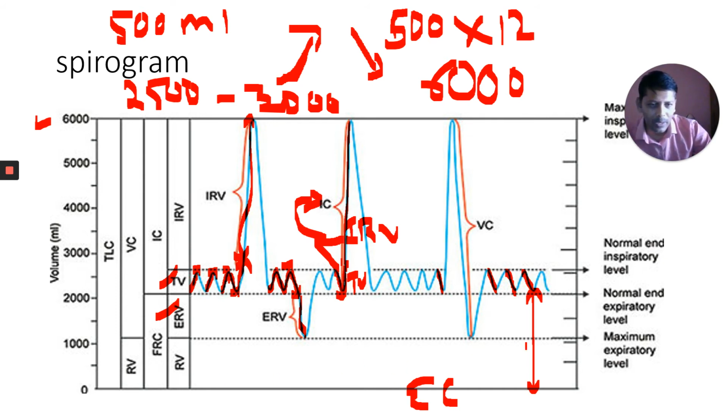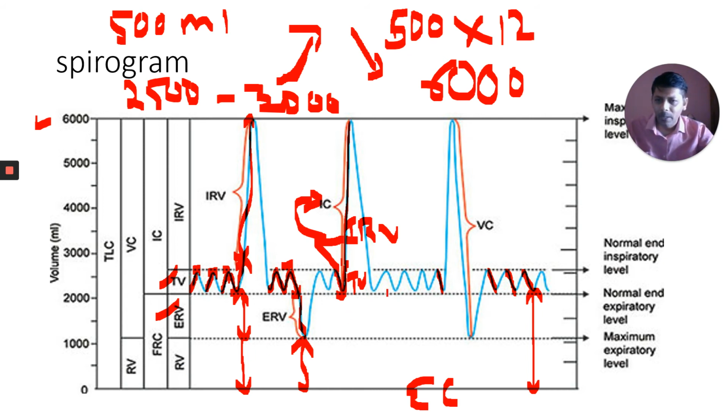What do you have to add here? Observe this line, from here to here. This is the residual volume. I told you, the volume of air that remains in our lungs even after forceful expiration. Here I am adding this one also, so I am changing the definition. The volume of air that remains in our lungs after forceful expiration is called residual volume.